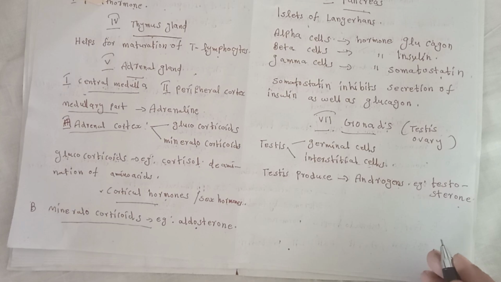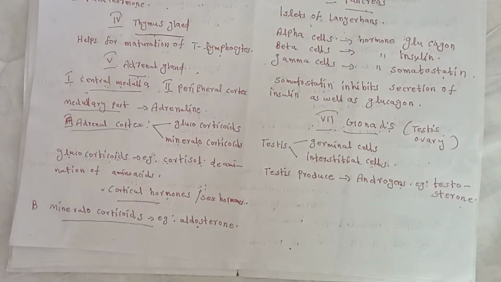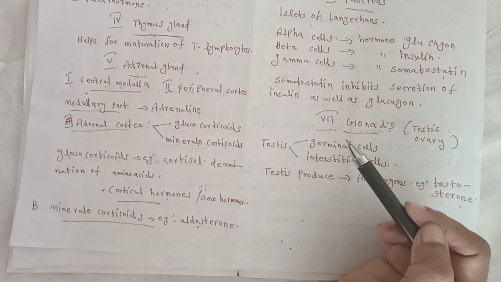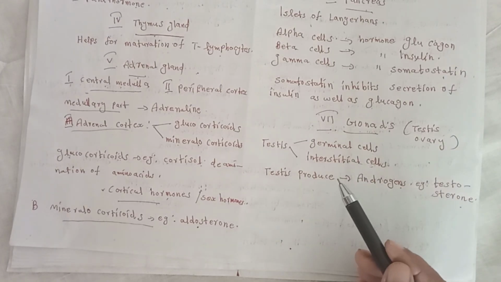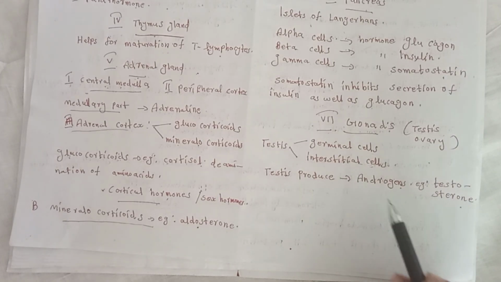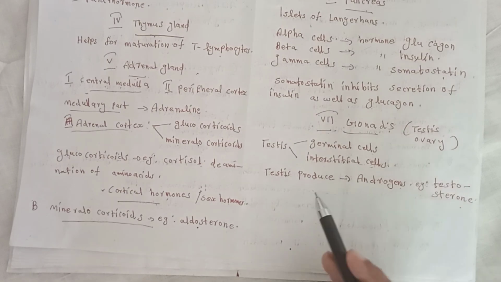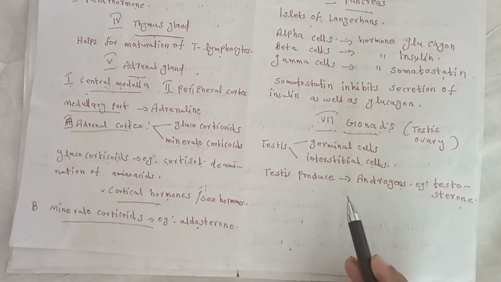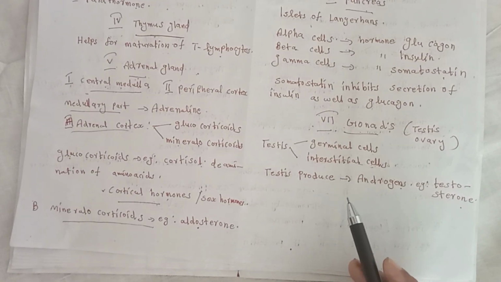Testosterone stimulates development of male characters during puberty, that is facial hair, and the voice cracks and deepens.